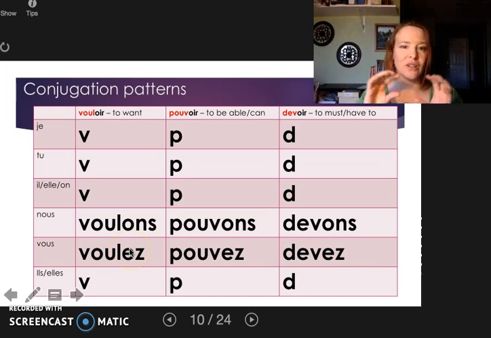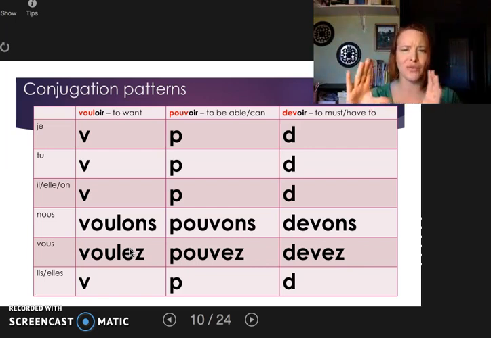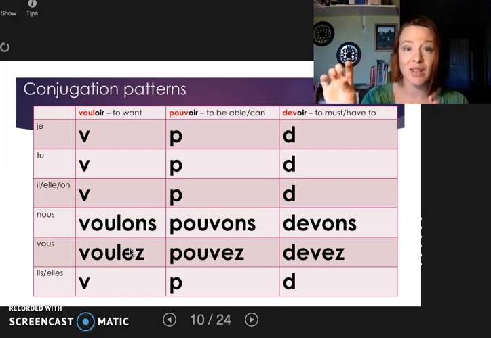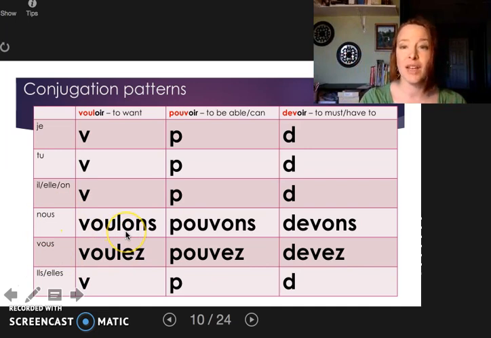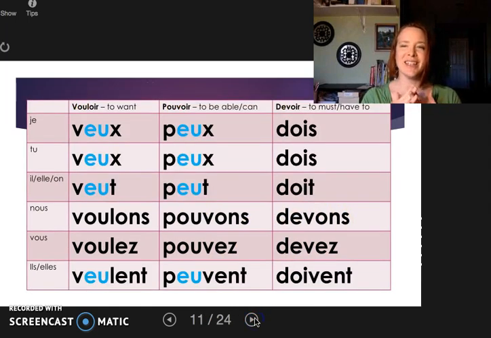Normally when we see this in graph form, there's this boot shape when it's in a different form. Well, these would be the two outside of the boot, and they look pretty regular. Voulons, voulez, pouvons, pouvez, devons, devez. The hard part is inside of the boot.